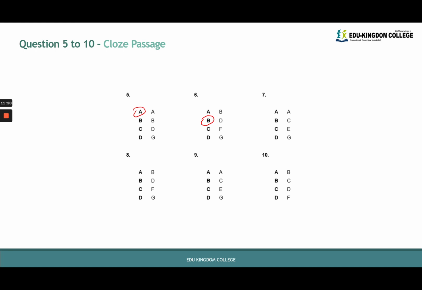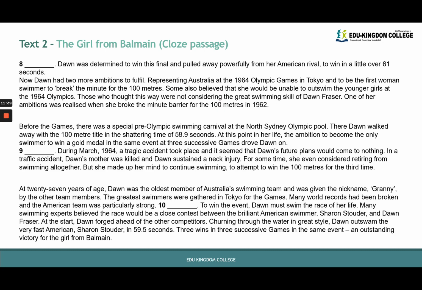7, the options given are A, C, E, and G. So let's try and substitute. We do the same thing again. We try and substitute the given statements. So we already know that A belongs to 5, so we can rule out A. We don't need to substitute A. So let's try and substitute C into 7.